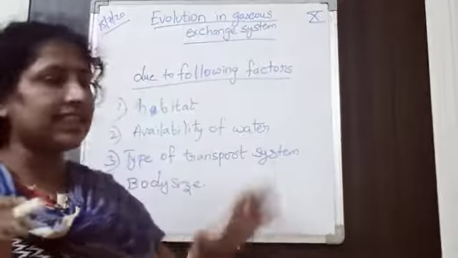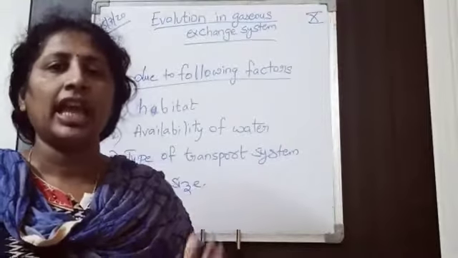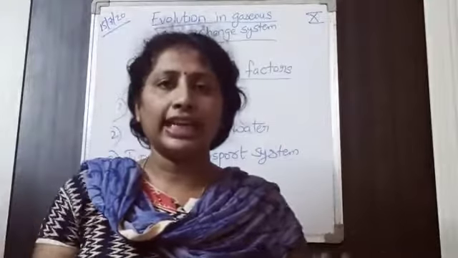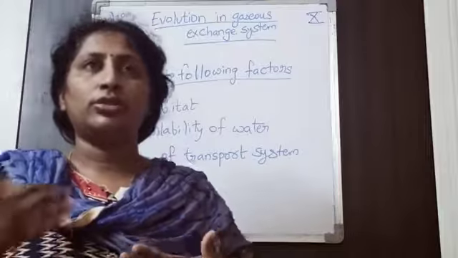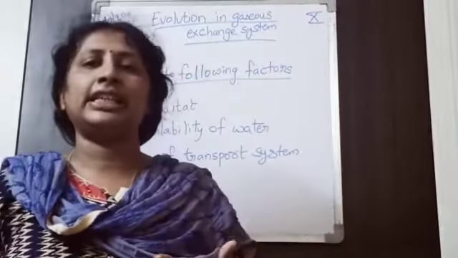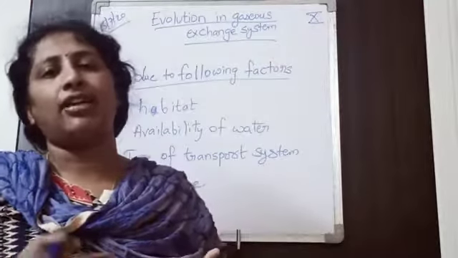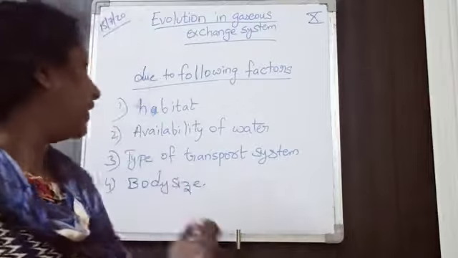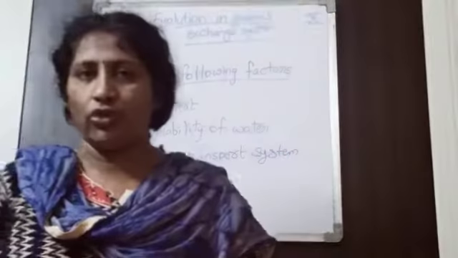So that place is very important. Habitat, where the organism is living. So according to that place, the respiratory organs have developed. Next, availability of water.